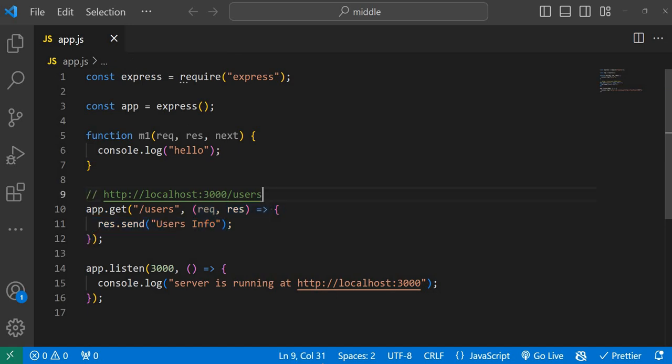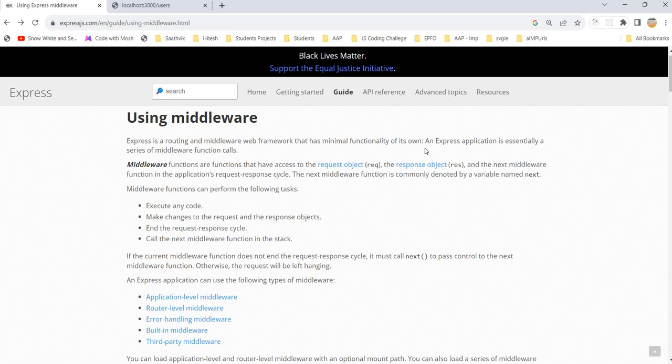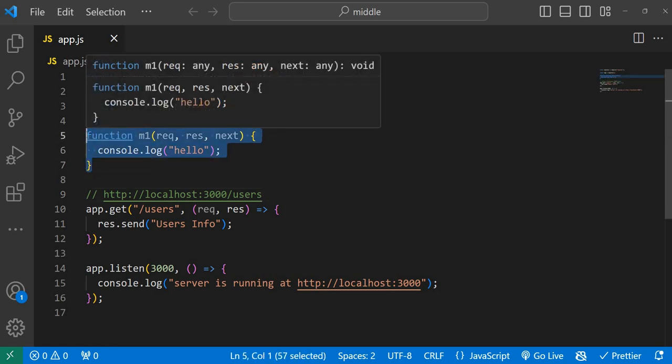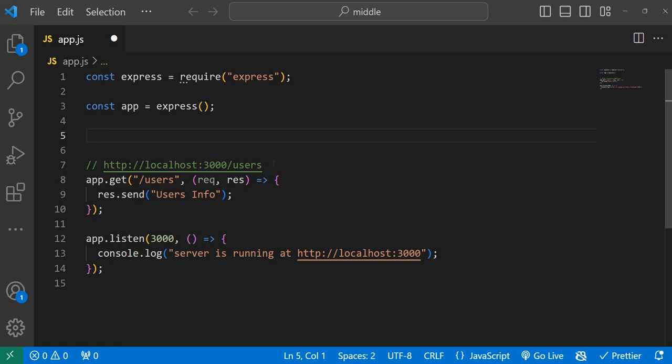Now I will show you the definition and I will come back. An Express application is essentially a series of middleware function calls. Note down that point. And now I'm just commenting it out, or I will remove it. No problem, I can write it down again.